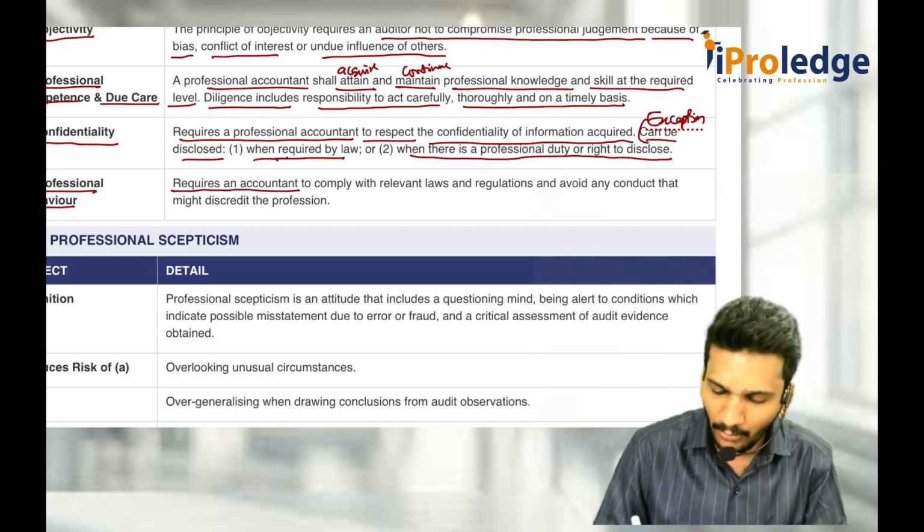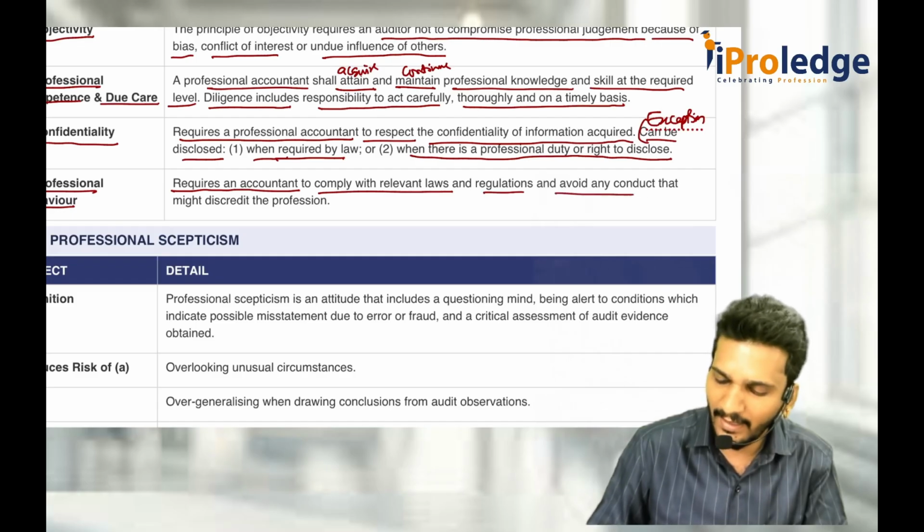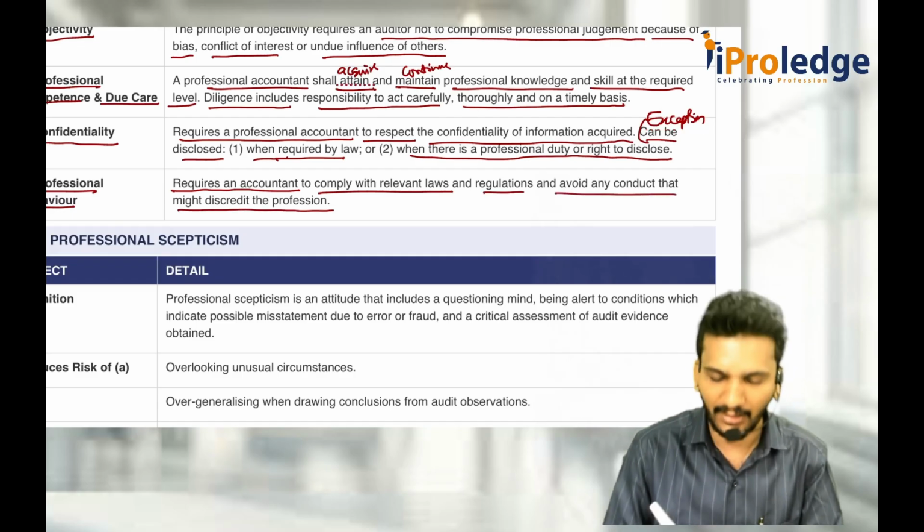It requires an accountant to comply with relevant laws and regulations and avoid any conduct that might discredit the profession.